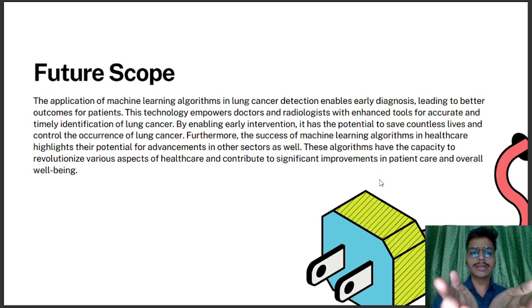And it's very important in today's world. Everything is going to be AI based. So in medical sciences, if we use AI to detect these diseases, it's very helpful to prevent people from death and such dangerous diseases.